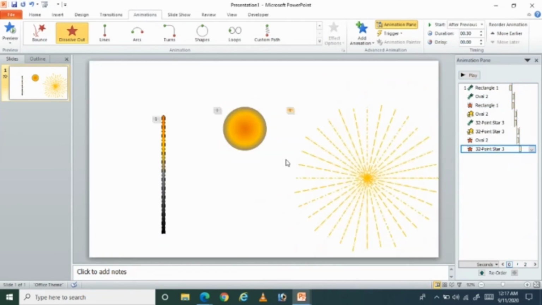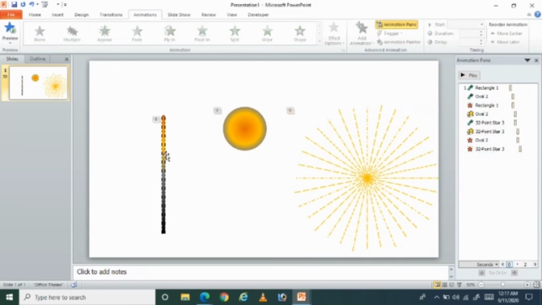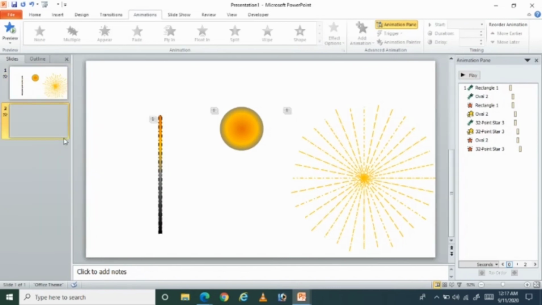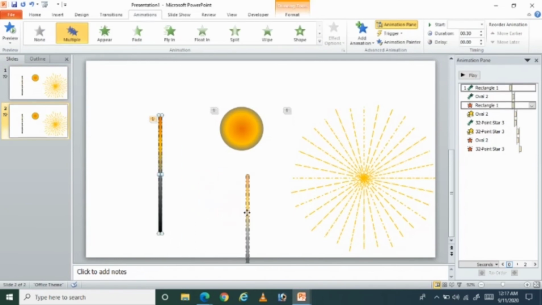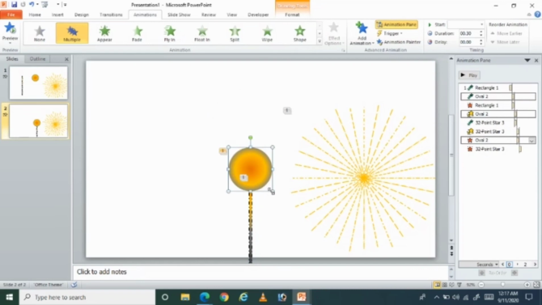Okay, now you can see the animation effect is over. So now I'm just duplicating this slide, giving an effect here, bringing all together, and then making this circle a smaller one.